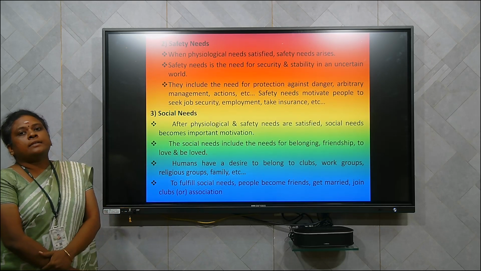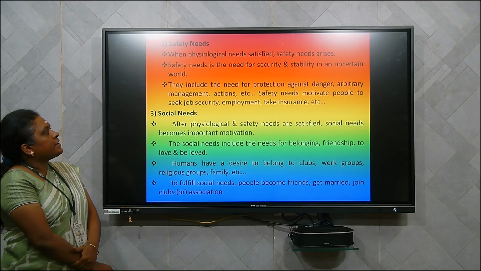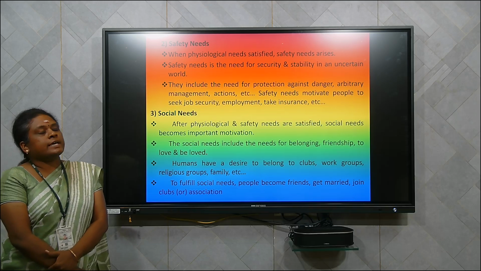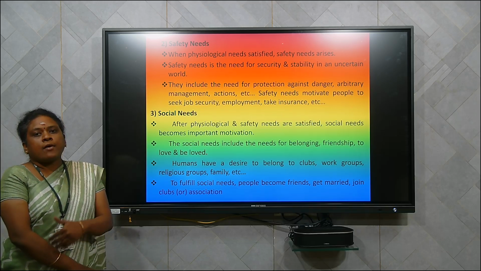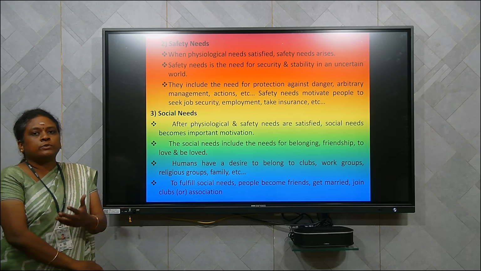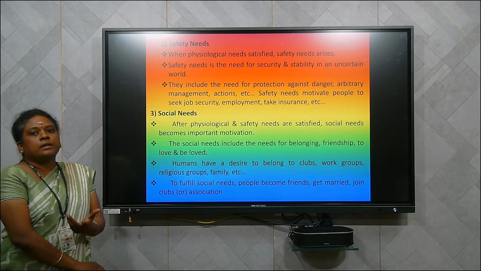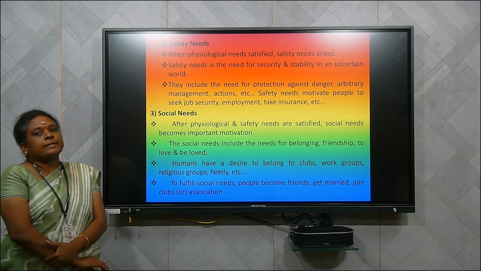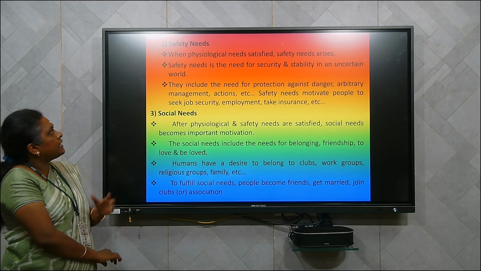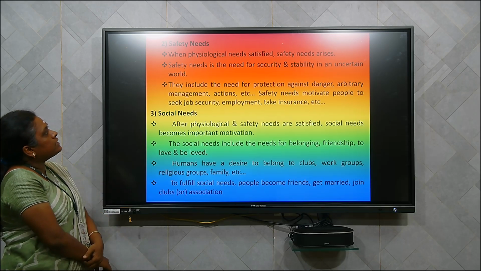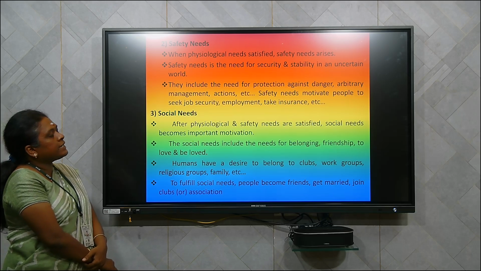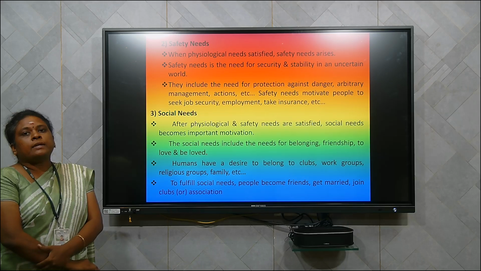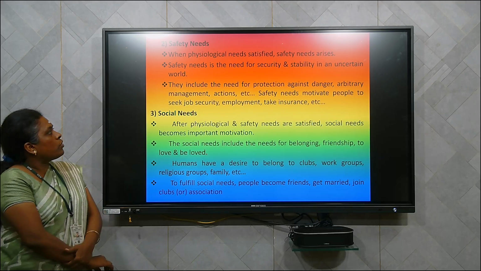And the second need in Maslow's hierarchy theory is safety need. When physiological needs are satisfied, the next need that arises is the safety need. He will make an insurance in the bank or he will have some savings deposits. Like that, he will have a future safety. So that need is the safety need, the need for security and stability in an uncertain world. Uncertain, anything may happen at any time. So to recover from that, the individual is going to make a safety over his money.